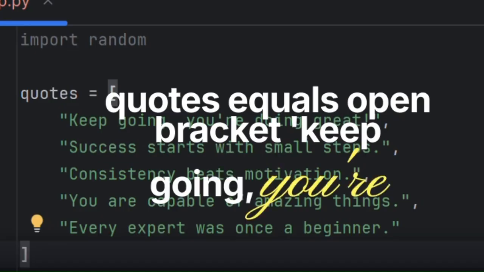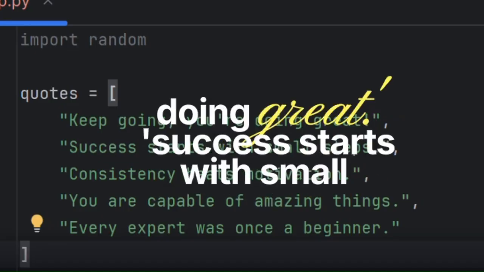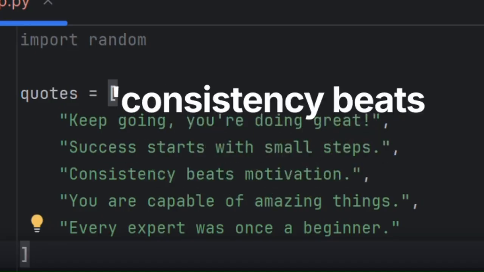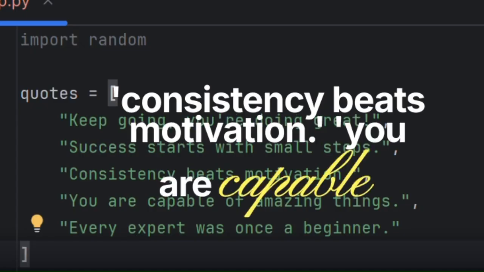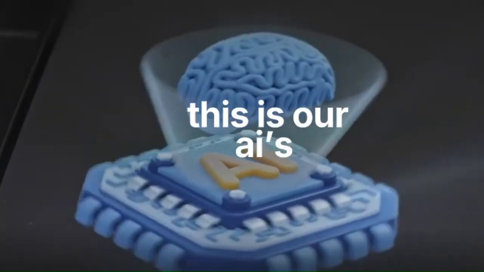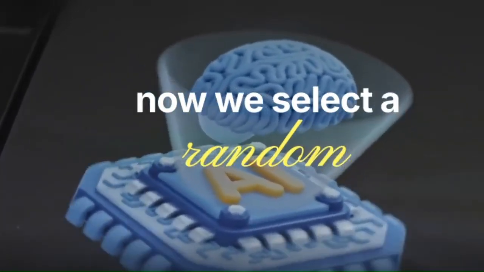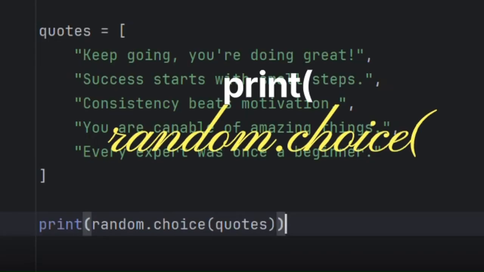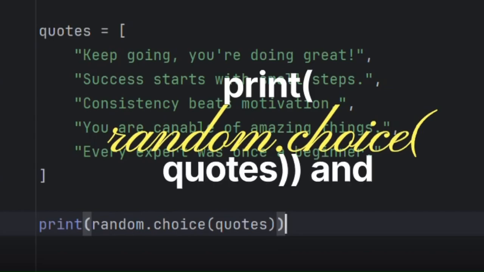Keep going, you're doing great. Success starts with small steps. Consistency beats motivation. You are capable of amazing things. Close bracket. This is our AI's brain. Now, we select a random quote. Write, print random.choice quotes. And that's it.